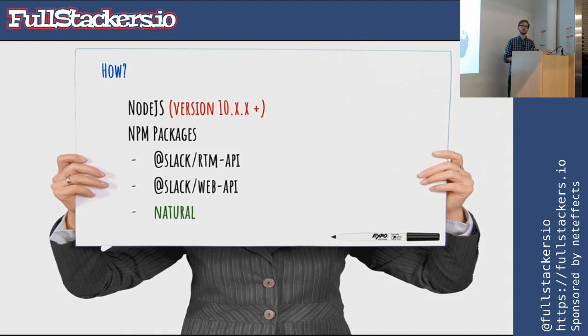If you want to get more context out of it, let's say they send you something, but your bot's confused. It doesn't really know how to process it. So you want to ask them a question like, did you mean this or this? Maybe in a drop-down or a button. You have to use the web API for that. Anything that is not listening to an event or sending text back to a channel, you have to use the other API for, which is why we're bringing in the web API.